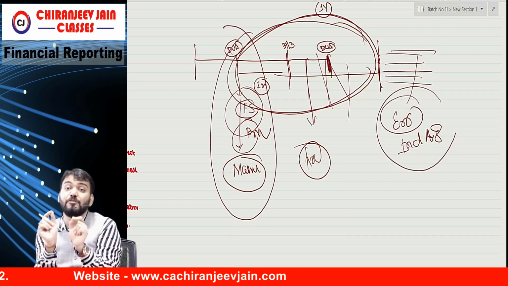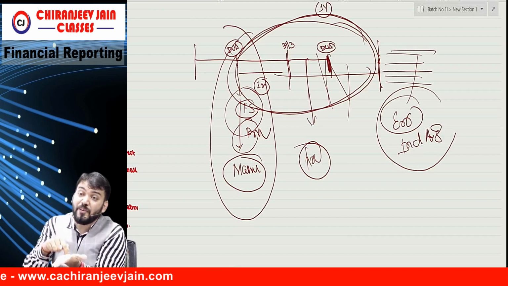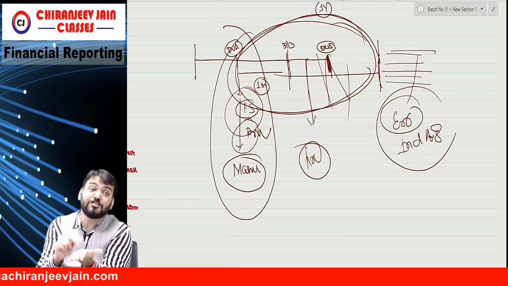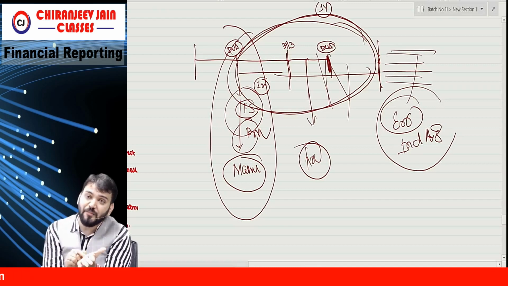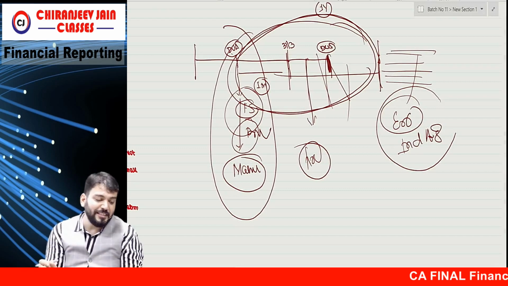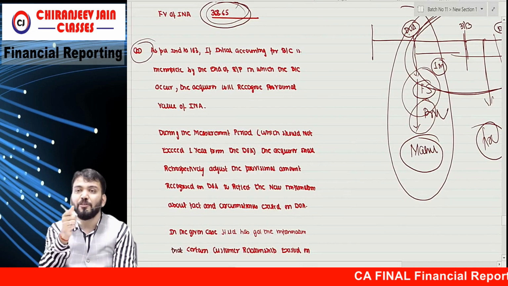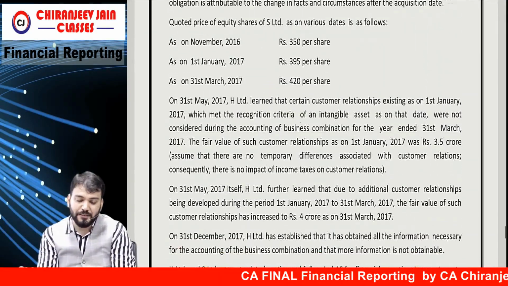So what I am saying is, whatever new information you have received, it must be for facts and circumstances that existed on the date of acquisition. Correct? Understood? Now let us read that point. You will now understand the customer point they have given. This paragraph.